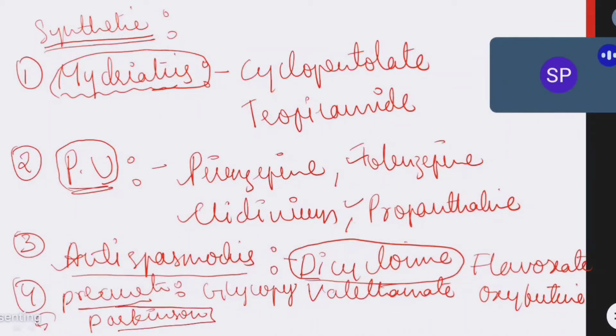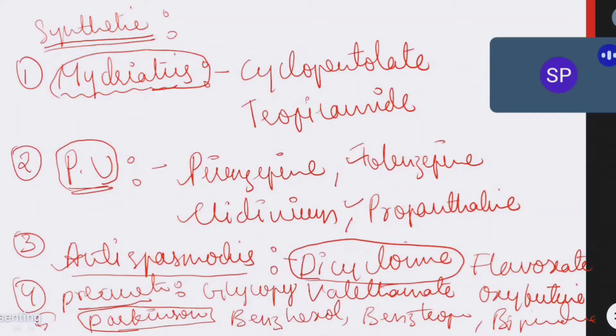In Parkinsonism, anticholinergic drugs are used along with other anti-Parkinsonism drugs. The anticholinergic anti-Parkinsonism drugs here are benzhexol, benztropine, and biperiden.